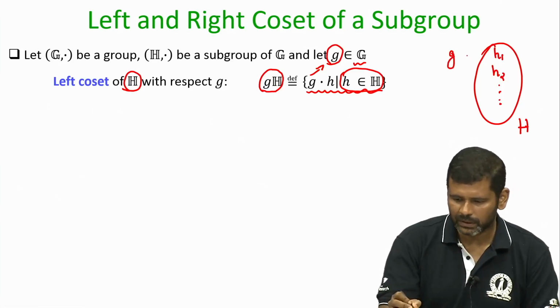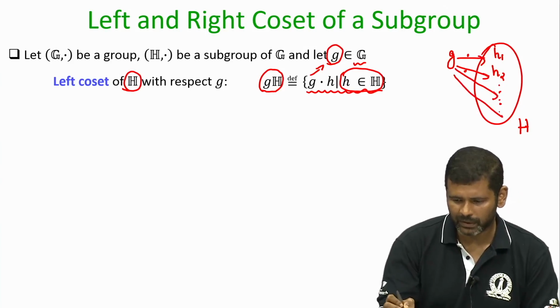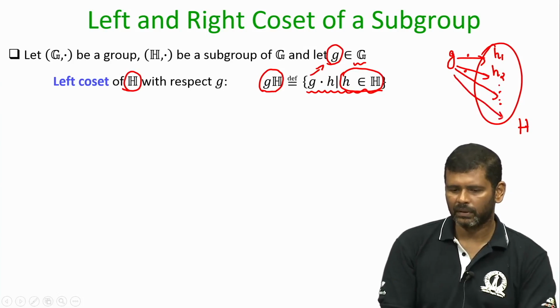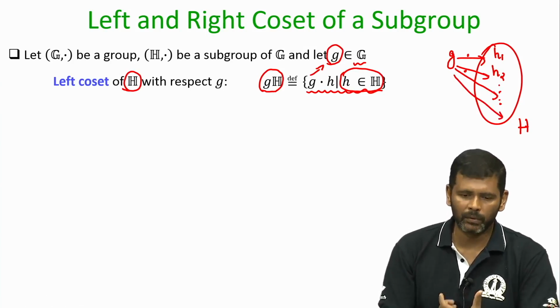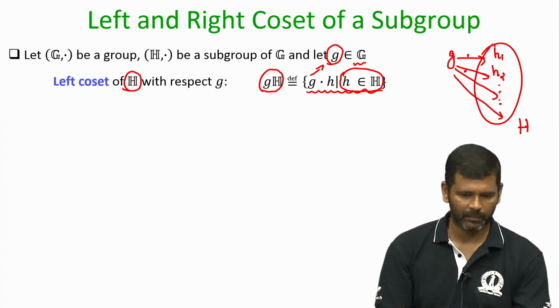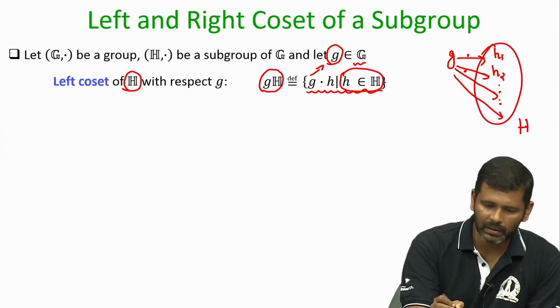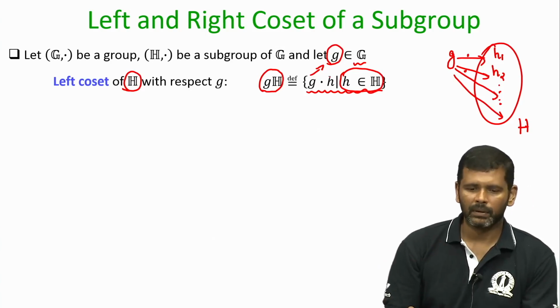You perform g operation h1, g operation h2, g operation hi, and g operation every element of subgroup H. Of course, from the closure property you will obtain group elements. The collection of those group elements is your left coset. Why left coset? Because g is acting as your left operand, and the elements of the subgroup H occur as your right operands.